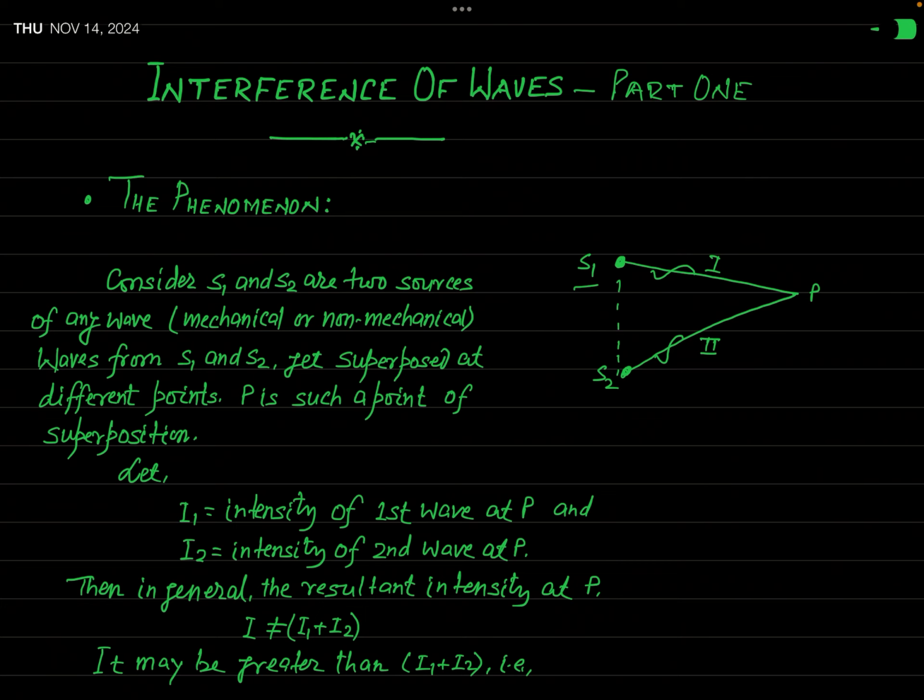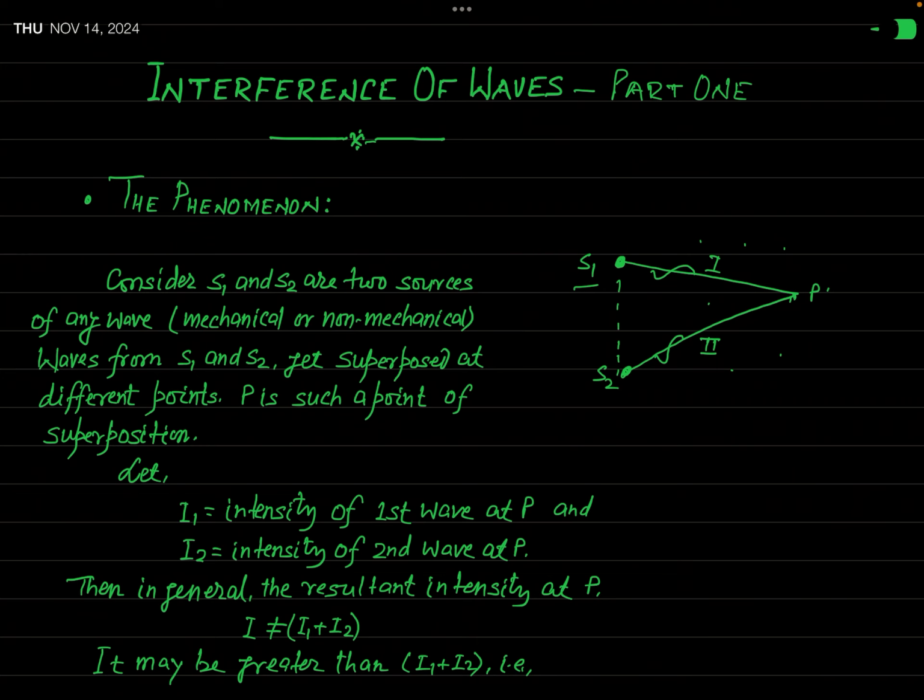There may be several points in this region where these waves will get superposed. But for knowing the definition of interference, I have considered only one point. So let us say that the wave from S1 and S2 gets superposed at this point P.